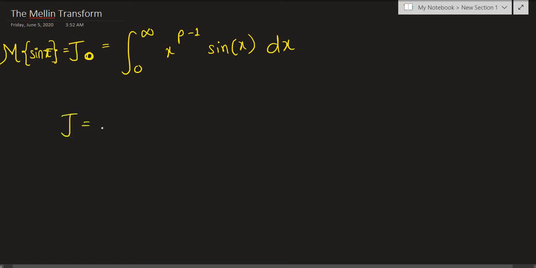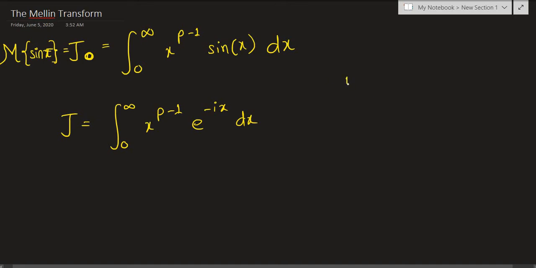So let's say j is our generalization of j naught, defined as the integral from 0 to infinity of x to the p minus 1 times e raised to negative ix dx. And you may ask me, why e raised to negative ix exactly?